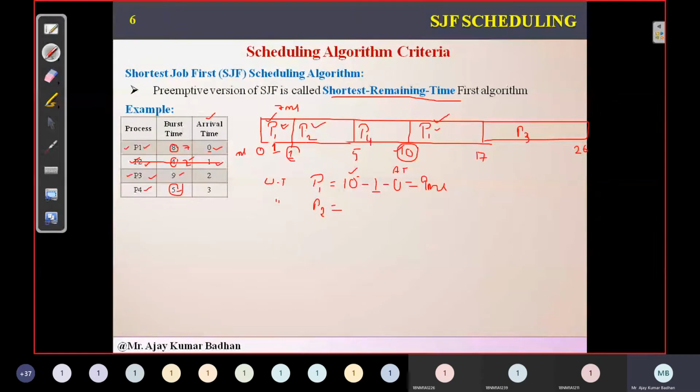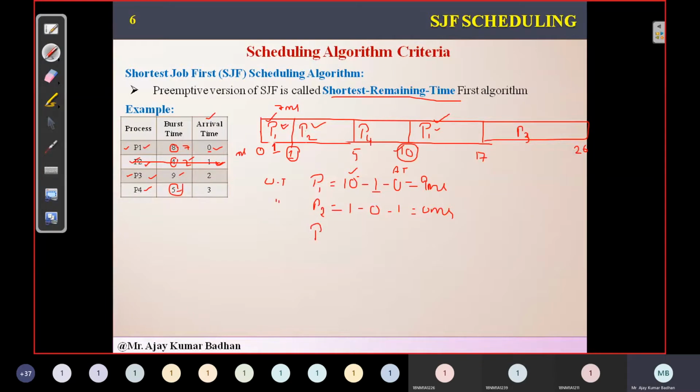So the left portion what we have is 1. So 1 minus, did it execute earlier? No. So the value will be 0 minus, what is the arrival time for the process P2 here? At 1 millisecond it has come up. So 1 minus 1, so the waiting time for the process is 0 milliseconds. Logically you can understand P2 has come up at 1 millisecond, and at that time only we have allocated it. So it did not wait for anything. So 1 minus 1 is 0 milliseconds.